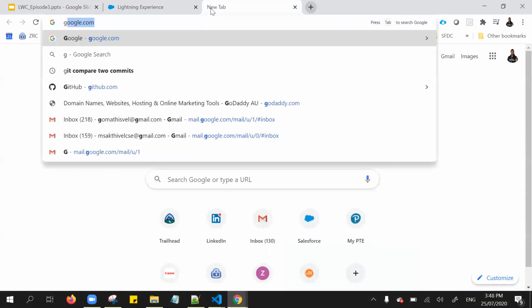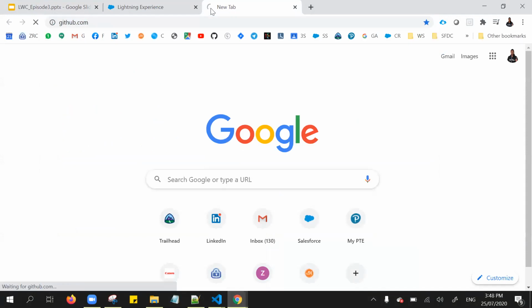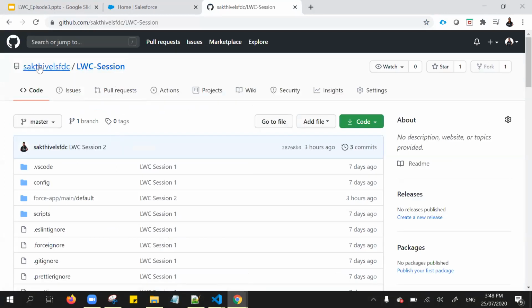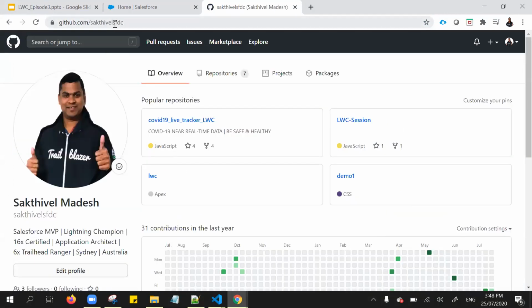Before proceeding further, for the last two sessions I already committed the code in my Git branch. You can go to GitHub and navigate to SecQL SFDC.